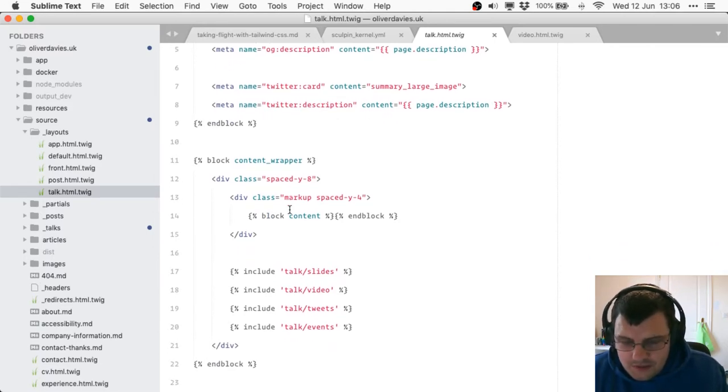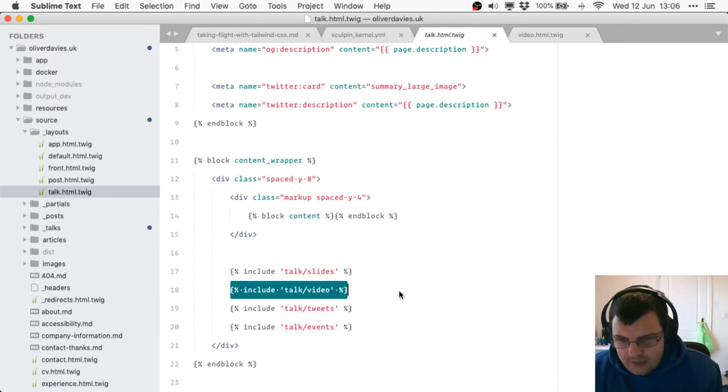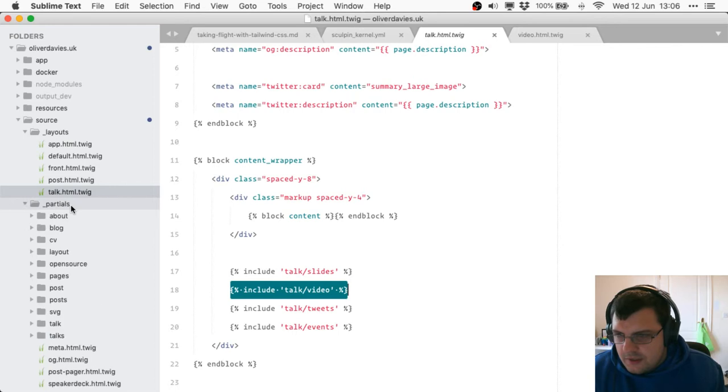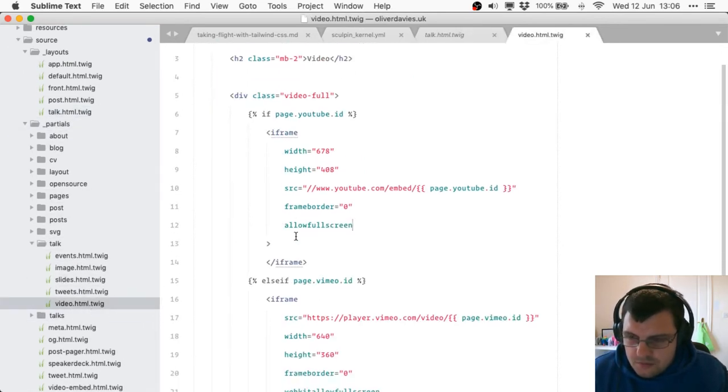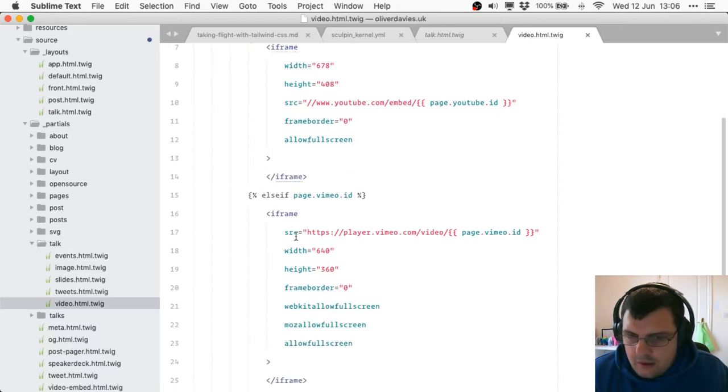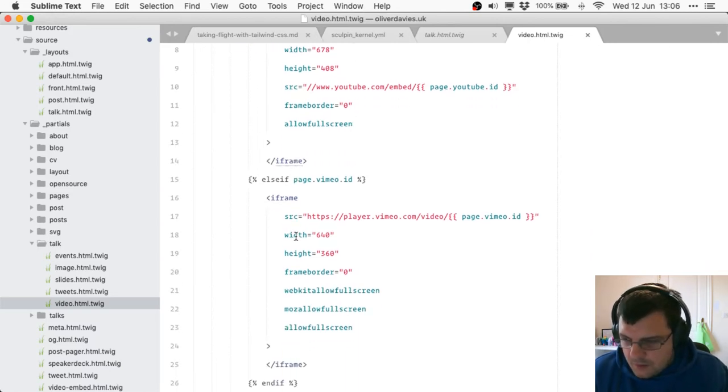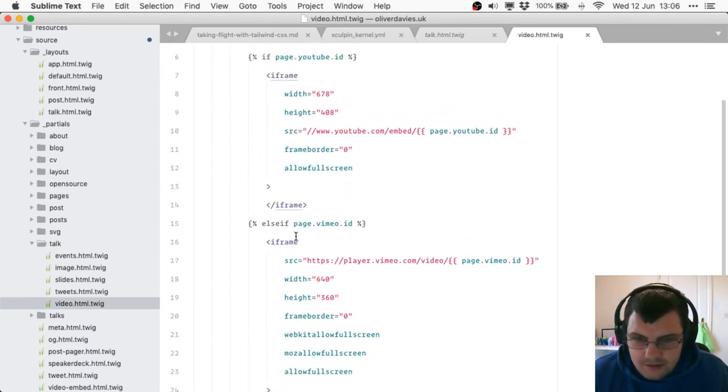This is one reason why I like Sculpin, because I could learn Twig prior to Drupal 8 coming out, and I've stuck with it since. We're going to include a talk video partial, which is in here. I like keeping these partials quite small, just for maintainability and readability. And this is the file that we just saw.